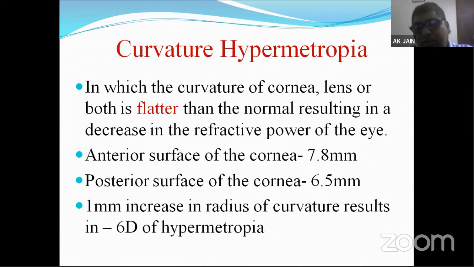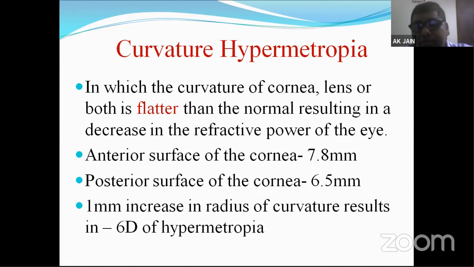In these cases of curvatural hypermetropia, the axial length of the eyeball is almost normal. Like in the previous condition, the axial length was reduced, but in this condition it is the curvature which is flat, while the axial length is almost normal. As we know from the previous session of optics, the anterior surface of cornea is 7.8 millimeter, the posterior surface of the cornea is 6.5 millimeter. These are the curvatures of cornea.